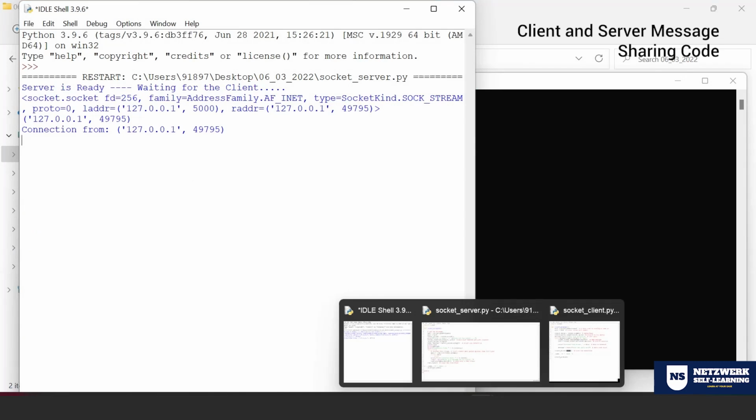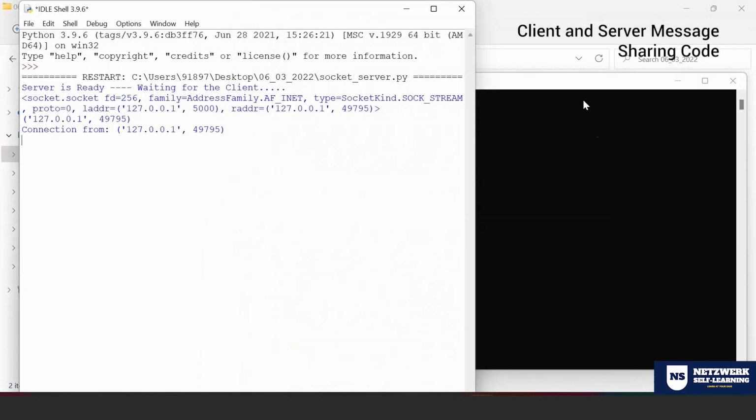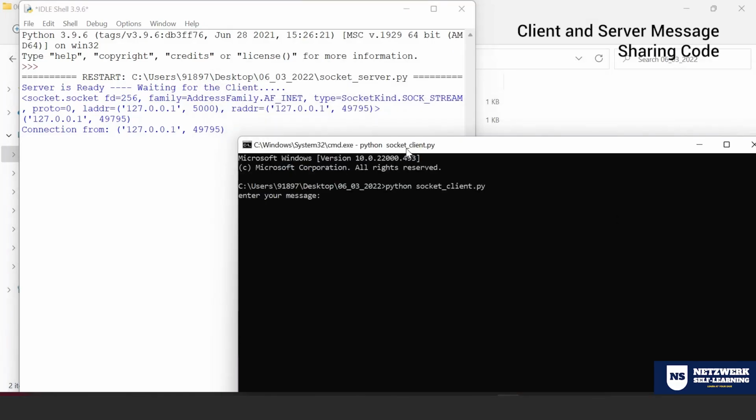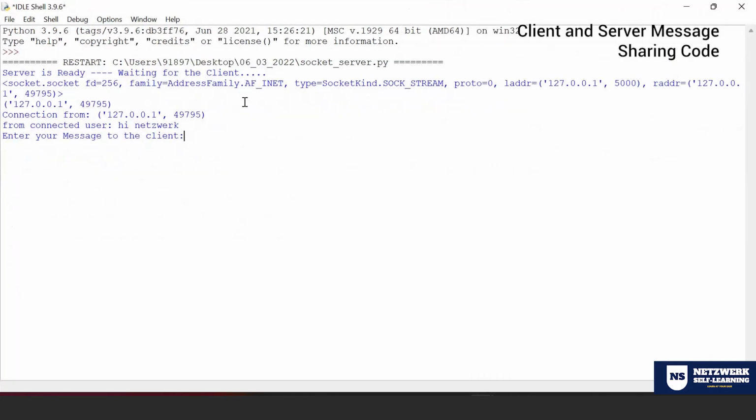Look at that. It shows you the address. Of course, the address will be yours only, but at least it is showing. Look at that. So now when I say hi, network, look at that. That got received over in your server. So now hi. When I send hi, wait for some time, that will happen.